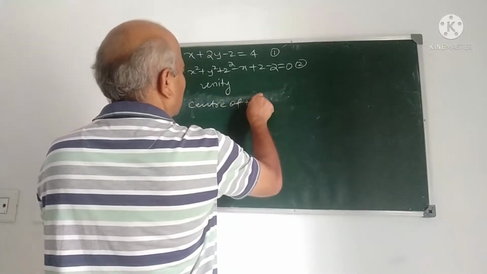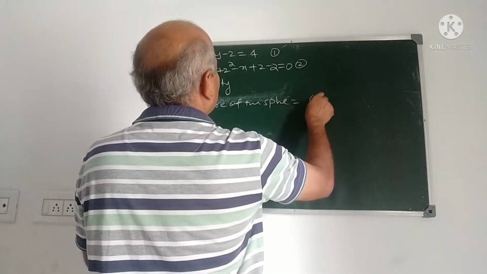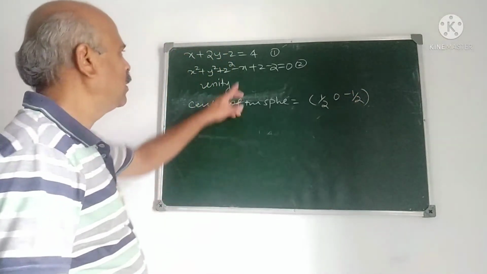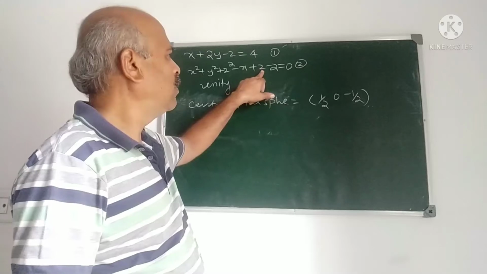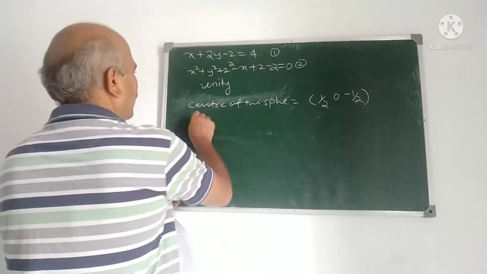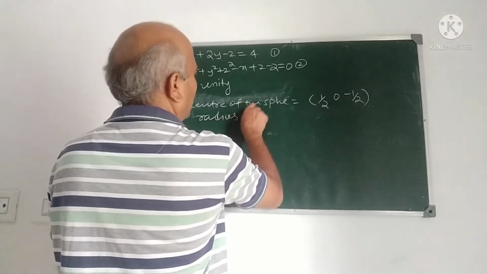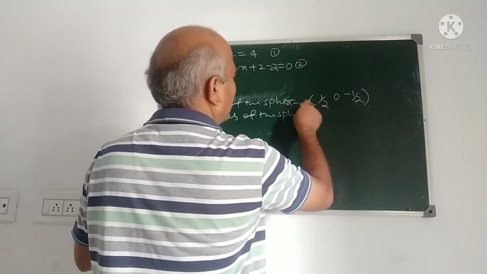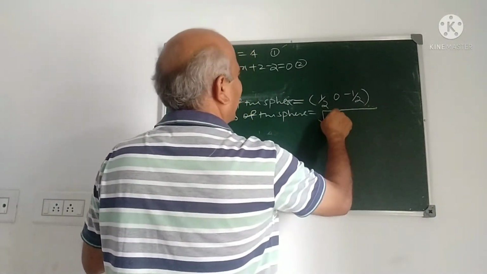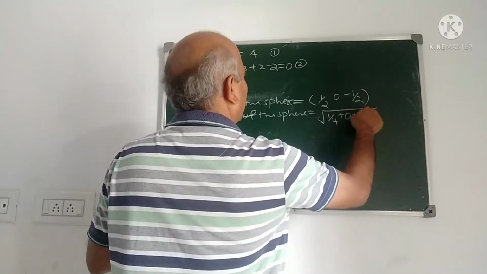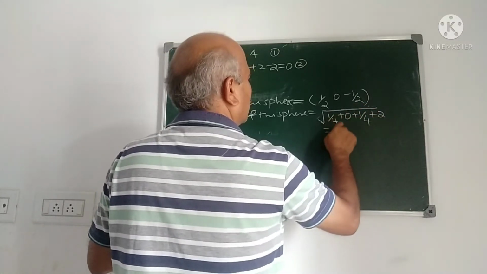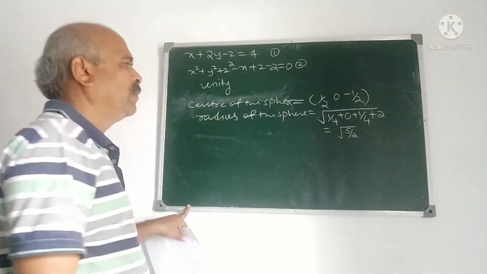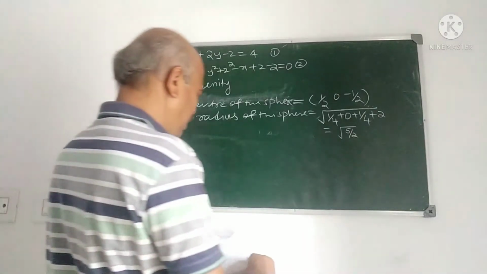First we find out the center of the sphere. The center of the sphere is 1 by 2, 0, minus 1 by 2, correct? That is minus u, minus v, minus w, that is minus half. And the radius of the sphere is square root of u square plus v square plus w square minus d. So square root of 2 plus half, is it 5 by 2? 1 by 2 plus 2, yes, 5 by 2 it is.